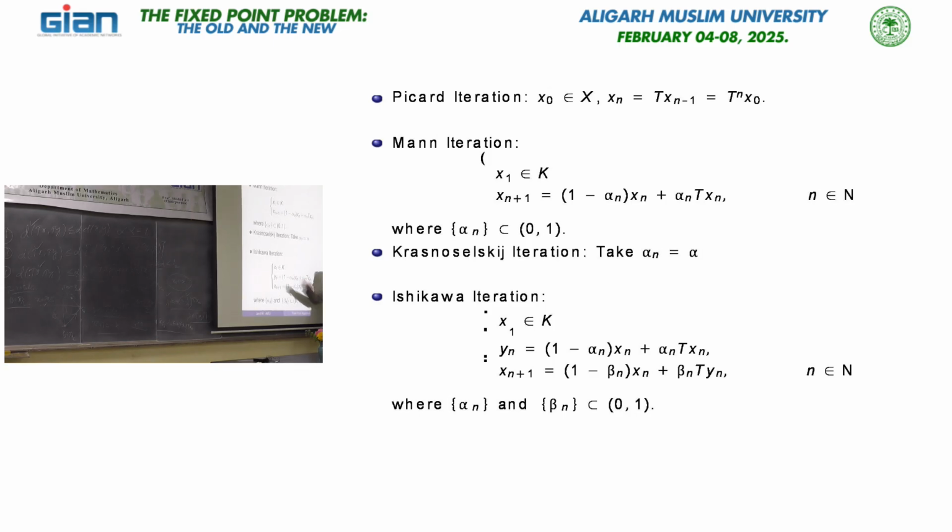This is a point on the line segment x n T x n, not an extreme point, because my sequence is in the open interval 0 1. Now choose that point yn from that line segment, and now you can define x n plus 1. This point is fixed here, and this is T of yn. This gives another important result in this direction.